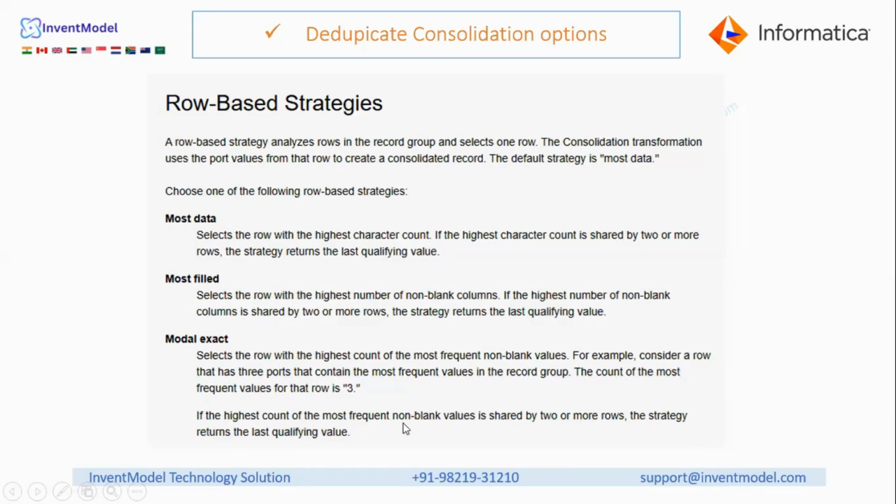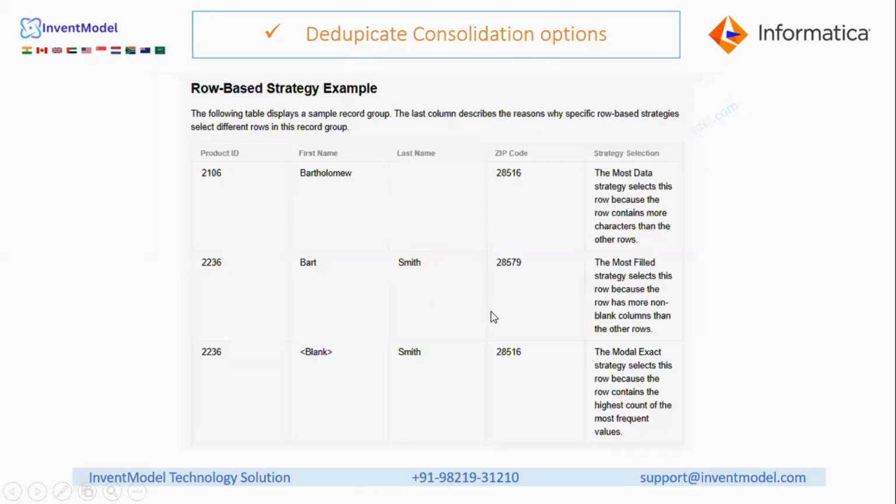If the highest count of the most frequent non-blank value is shared by 2 or more rows, the strategy is the last qualifier. So in case of mode exact, it will see the most frequent value. In case of most field, it will see the highest number of non-blank columns. In case of most data, it will see the highest character count. Okay, so these are the main differences we have in this row-based strategy. We can see through some example also. Let's try to understand this through an example.